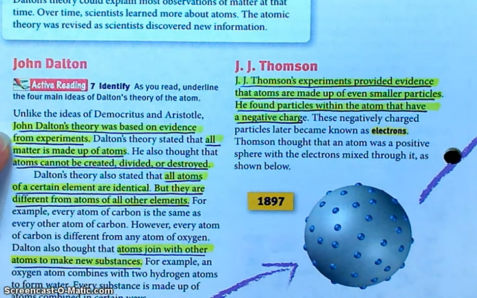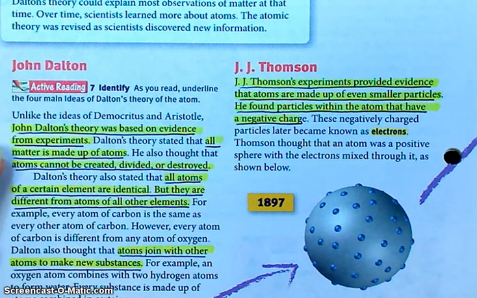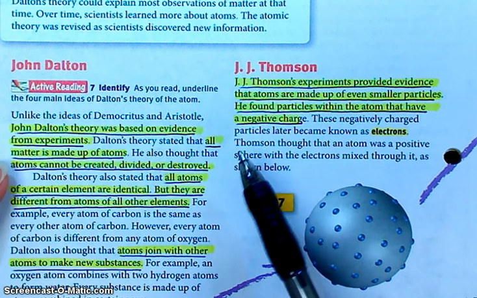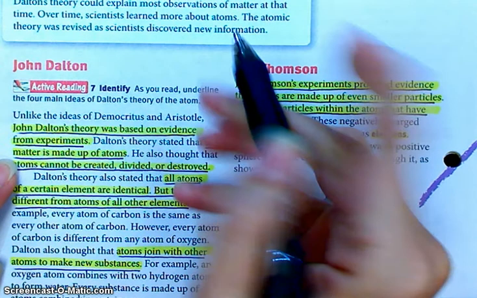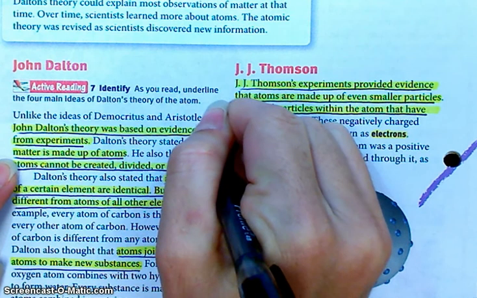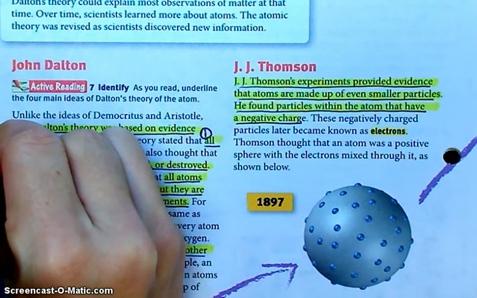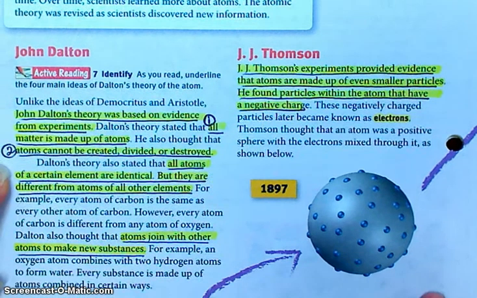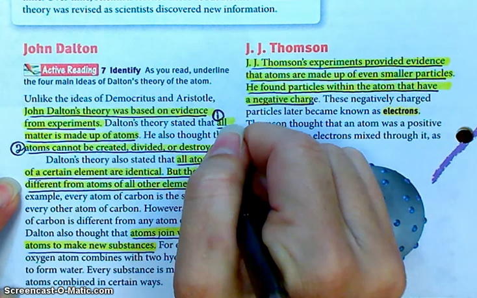John Dalton's theory was based on evidence from experiments. He wasn't like Democritus, who just said, I believe this happens. Dalton actually did experiments, and the statements that he made were based on the experiments that he did. First of all, he stated that all matter is made up of atoms. That's number 1. Atoms cannot be created, divided, or destroyed. That's number 2. All atoms of a certain element are identical.